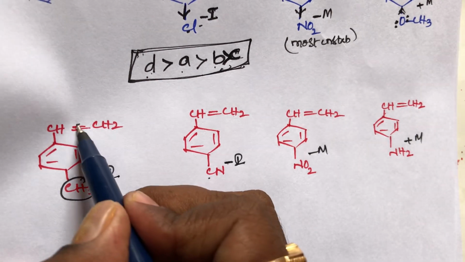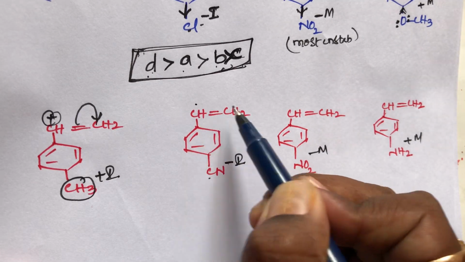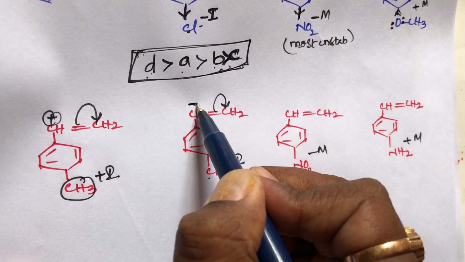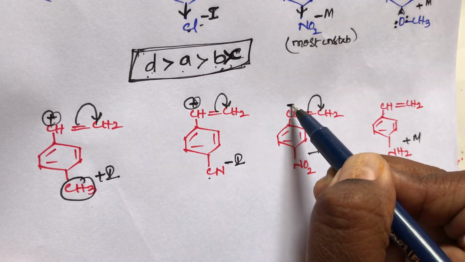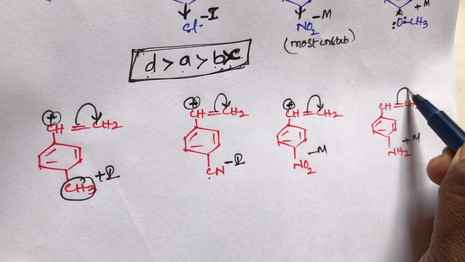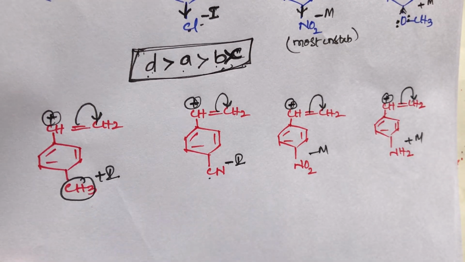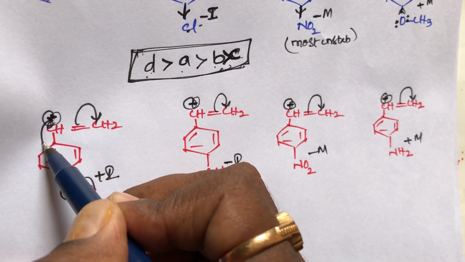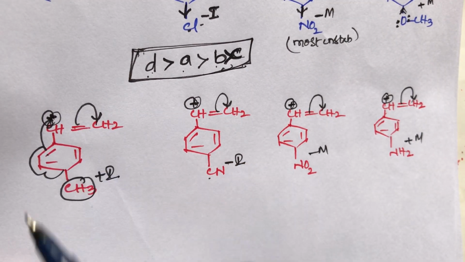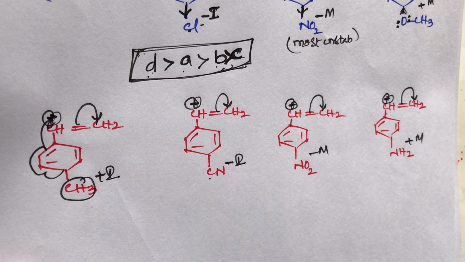So these are all the same thing, all secondary carbocations. With bond shifting, this carbon also gets a positive charge. This bond shifting towards the right-hand side, and this carbon also gets a positive charge. All have conjugation: double, single, double. Next to the double bond, the carbon has a positive charge. This positive charge participates in the resonance, so that's why it is more stable.